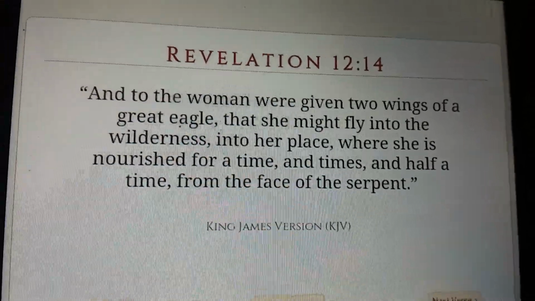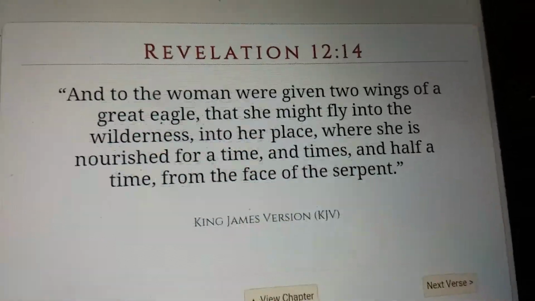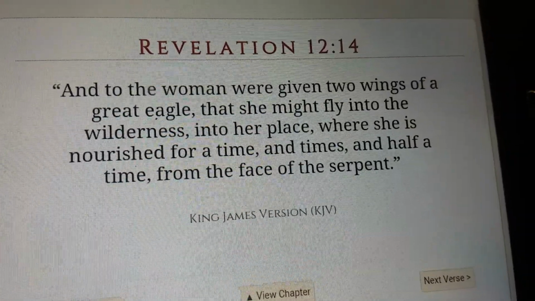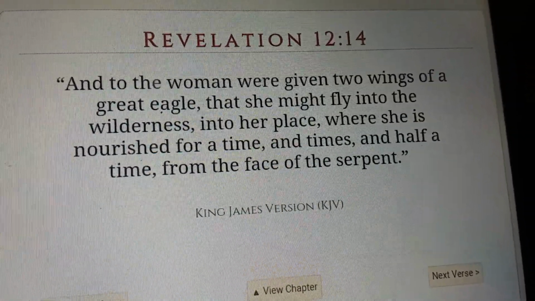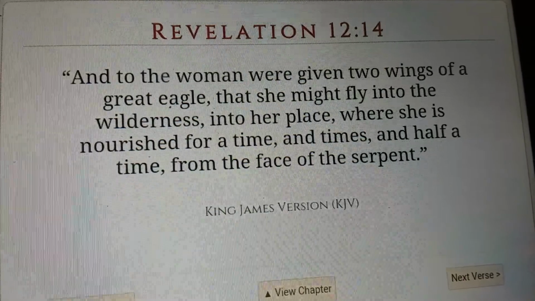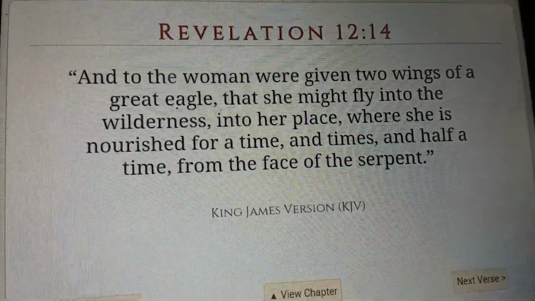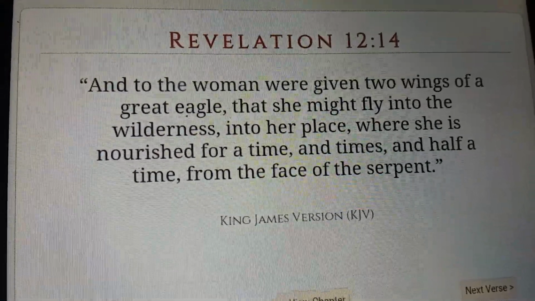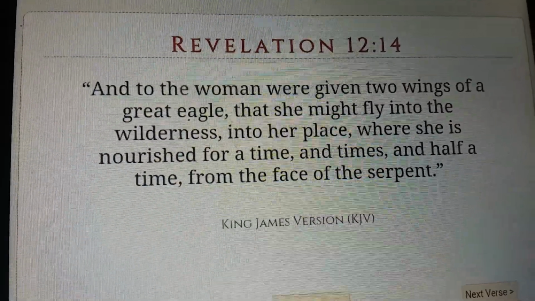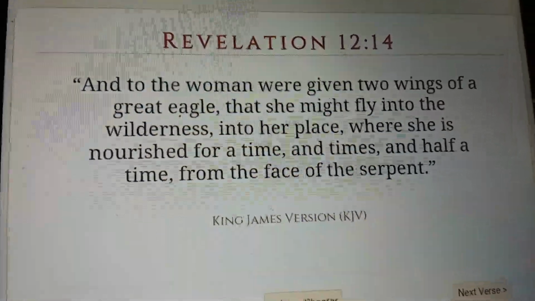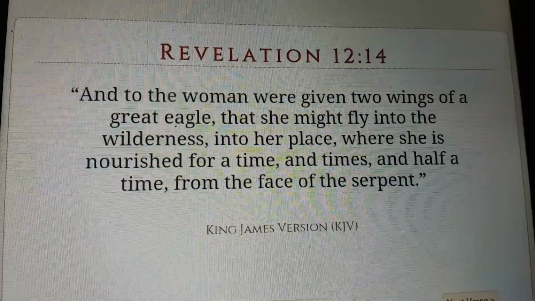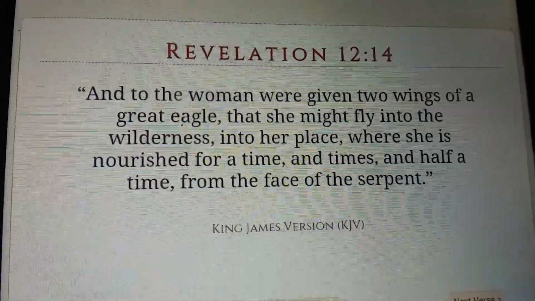Okay, I'm doing my video tonight on Revelation 12:14, and I'm just going to look into the words "two wings." The scripture says, "And to the woman were given two wings of a great eagle, that she might fly into the wilderness, into her place, where she is nourished for a time and times and half a time from the face of the serpent." Okay, we're going to look at the words two wings.